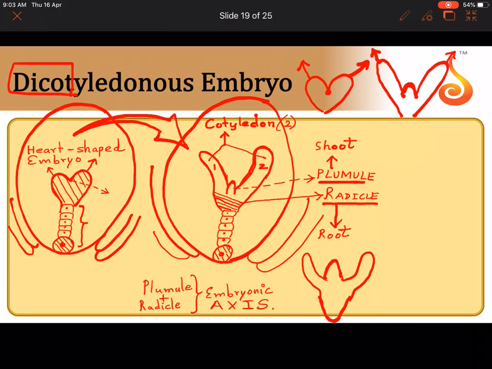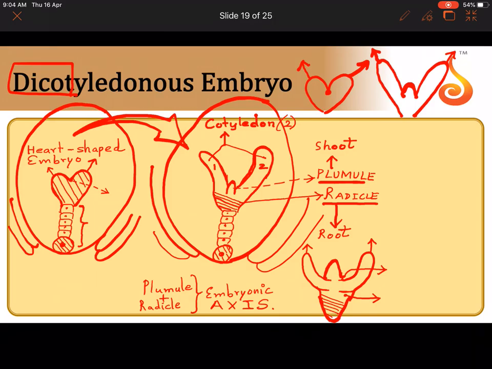Correct? So if this is just a rough, I have shaded this portion, the radicle portion, and this portion, actually this is bigger, the cotyledon is growing. Now this point above the attachment, see, this is the attachment of the cotyledon here, this is the attachment of the cotyledon here. The point of the embryonic axis immediately above the cotyledon and the point of the embryonic axis immediately below the cotyledon are given names.